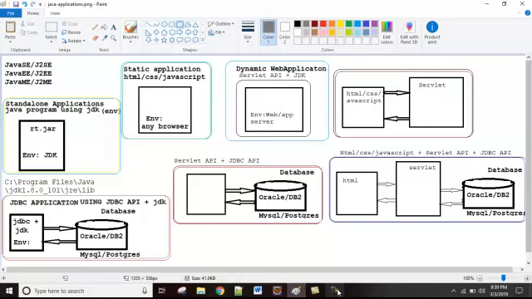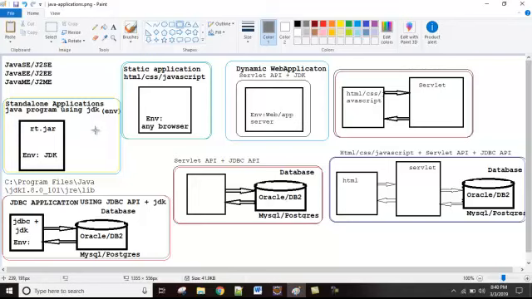Now, let's see the various applications we can develop using Java, right? On my screen, you can see these are the modules available in Java. The first one is the standalone application. You know JDK, right? Java Development Kit. With the help of that, one can develop Java programs.